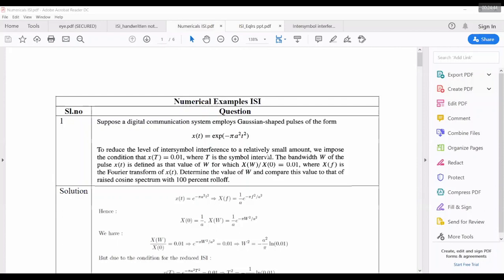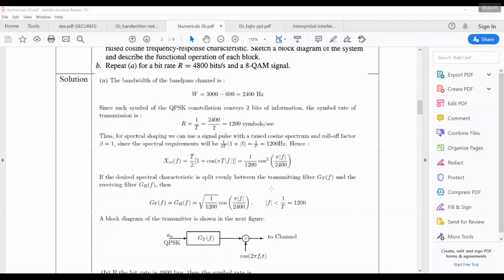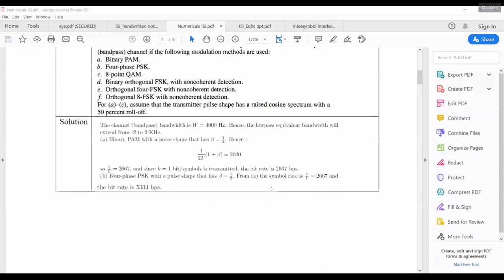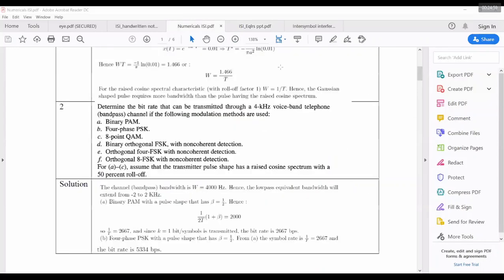Sir, I have a doubt in the third question. That's the third question, here in this PDF? Yes, and the second one also, sir. Tell me. I think the orthogonal one, sir. Orthogonal for PSK.